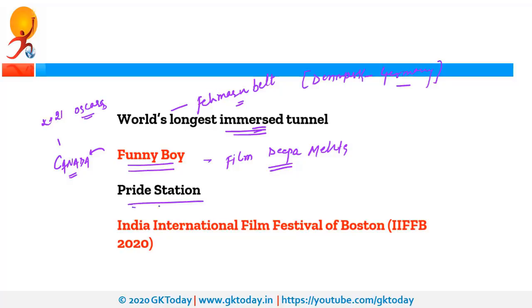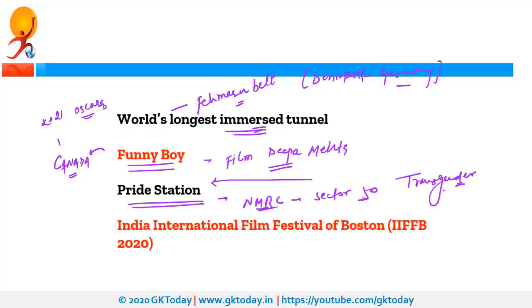Next is Pride Station. So recently Noida Metro Rail Corporation renamed Sector 50 metro station as Pride Station. Now why is it so special? Because it has been renamed and now it is dedicated to the transgender community. Noida is in Uttar Pradesh.